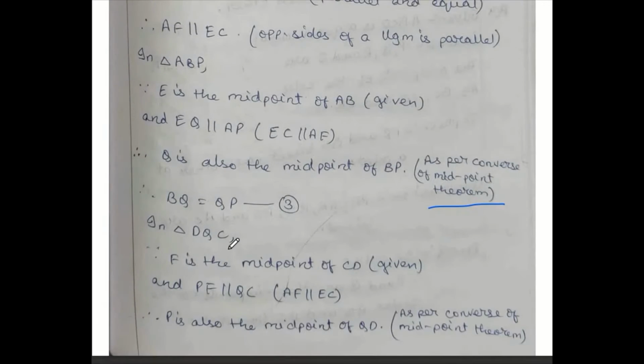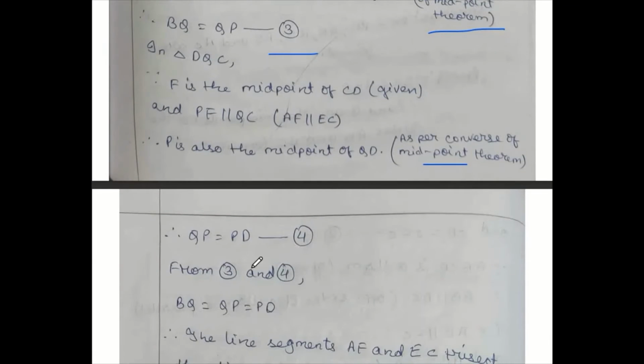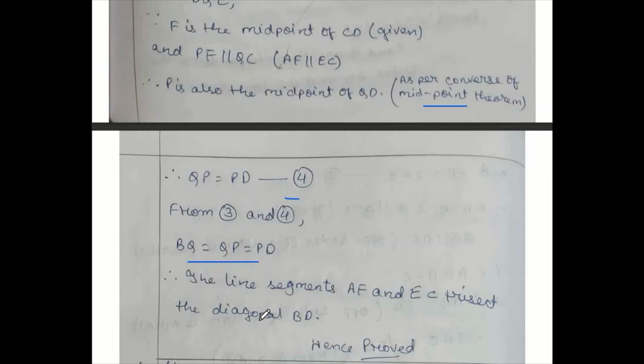Then in triangle DQC, as I told you, F is the midpoint of CD, which is given. PF is also parallel to QC because the full lines AF and EC both are parallel to each other, already proved. So P is also the midpoint of QD as per the converse of the midpoint theorem. So because of the midpoint I got QP equals PD, condition 4. Now from 3 and 4 we can conclude that BQ, QP, PD, all these are equal. This shows the line segments AF and EC trisect the diagonal BD.